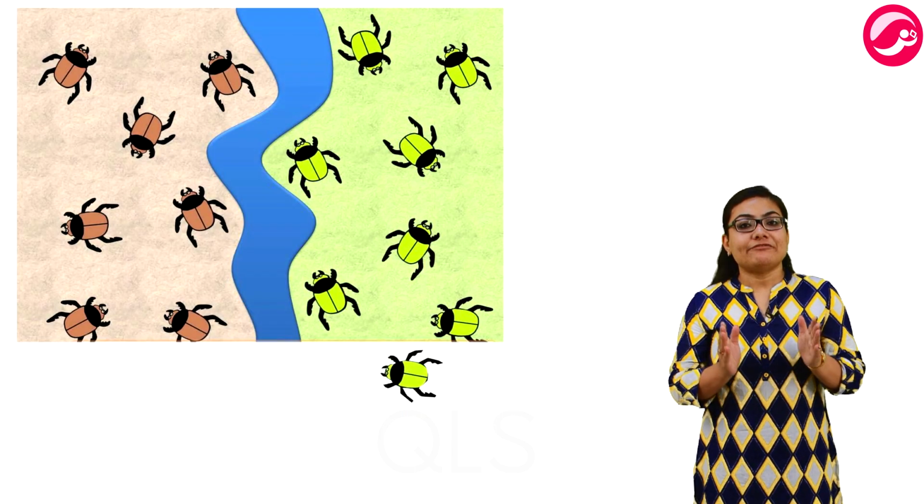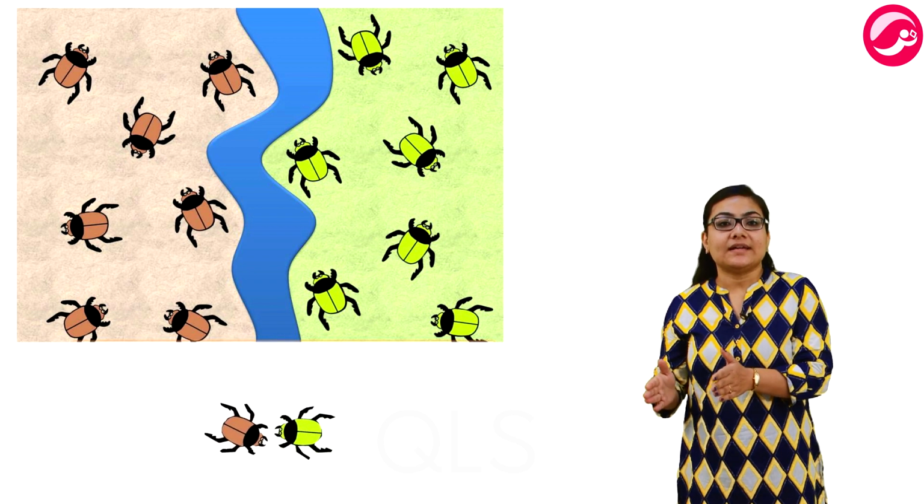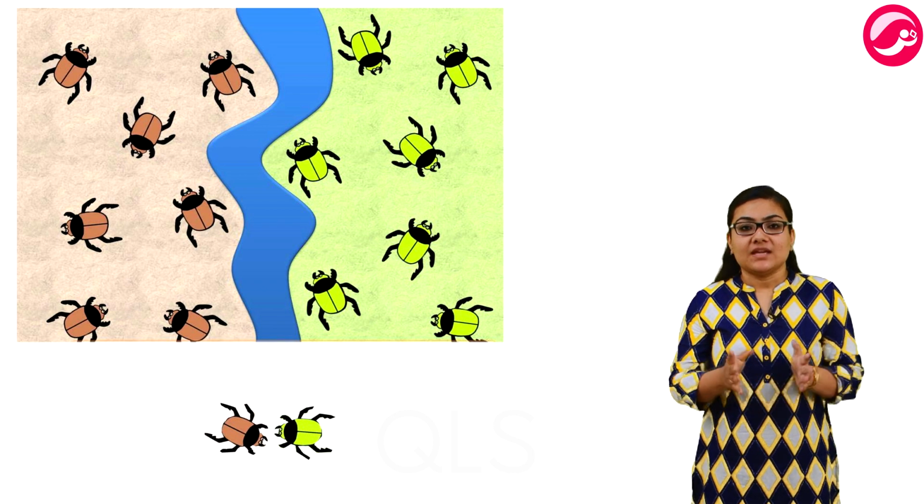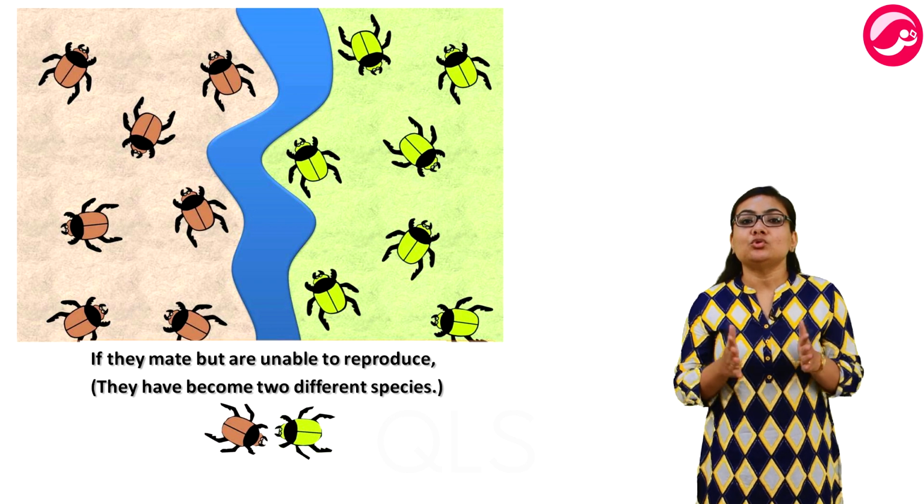After a few years, if a male beetle from one isolated area and a female from another area are brought together, they may or may not mate with each other. If they mate but are unable to reproduce, then they have become two different species.